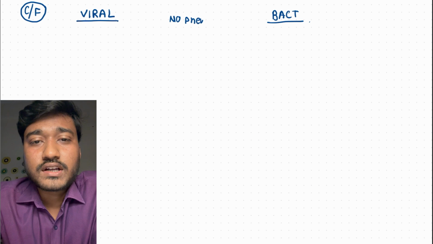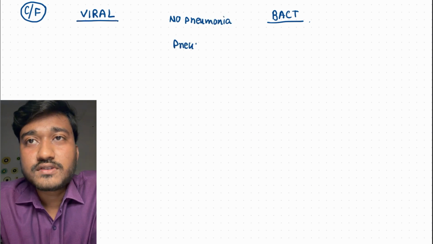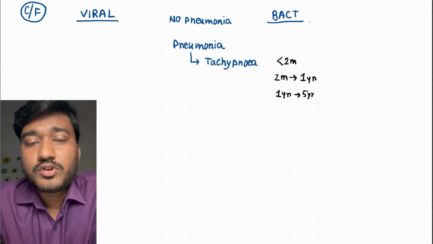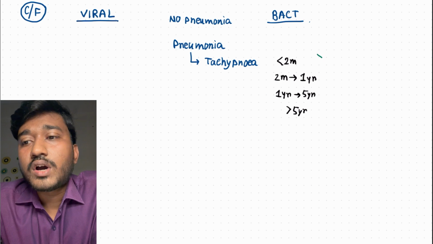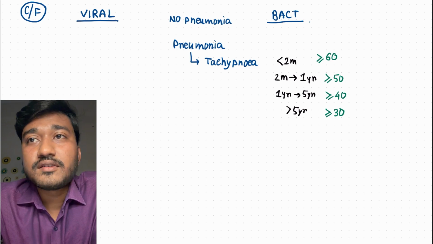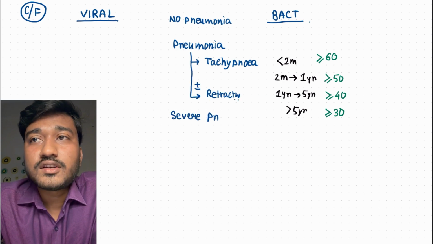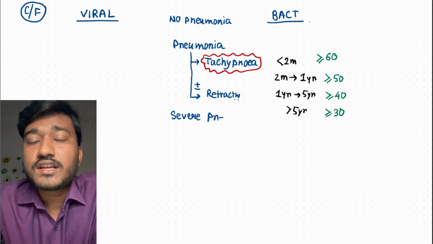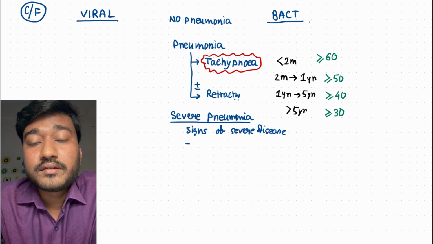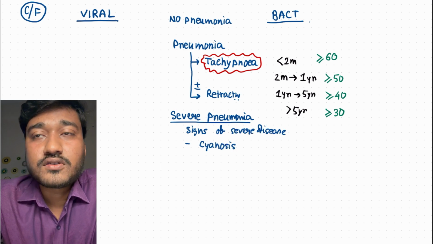Now let's talk about the clinical features. After you know the pathogenesis, how is the patient going to present? WHO classified this condition as no pneumonia, pneumonia and severe pneumonia. What will happen in case of pneumonia? The most consistent feature is tachypnea. Please remember it. Less than 2 months, more than or equal to 60; 2 months to 1 year, more than or equal to 50; 1 year to 5 years, more than or equal to 40; more than 5 years, more than or equal to 30 respirations per minute is called tachypnea.